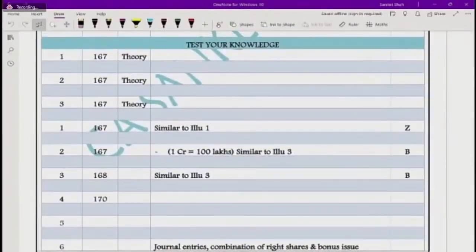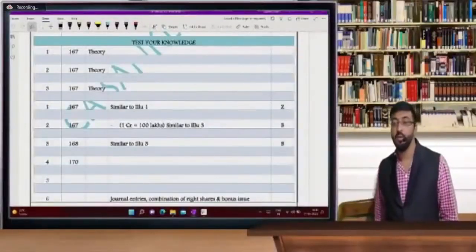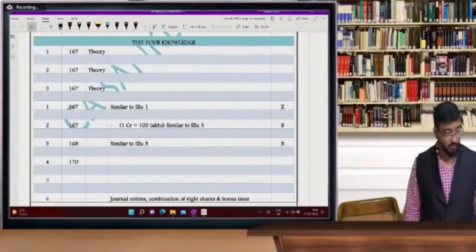And test your knowledge index. Test your knowledge index. Chalo, take a screenshot. Yes, done with screenshot. Tell me in the comment section, have you done with this screenshot? Index drawn. Okay. You can fill it up afterwards. But an index will help you in your revision, beta. Please draw it carefully.